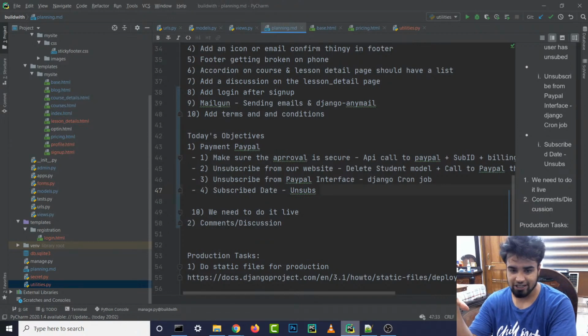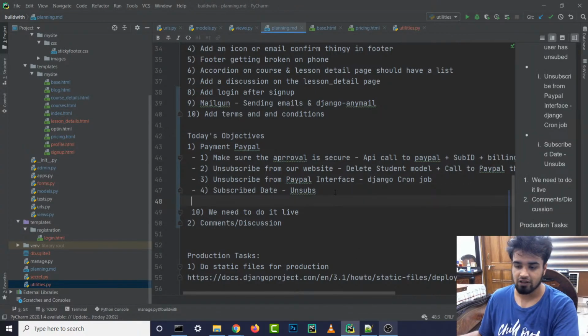because when a user pays $10, let's say he pays on the 5th of October, and he unsubs on the 20th of October, we still have to give him access until the 5th of November. If a user subs on the 5th of October, we have to give him access till the 5th of November, even if he unsubs in between, right? So we also have to figure that out.